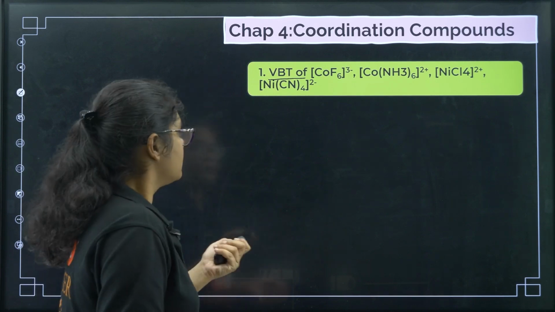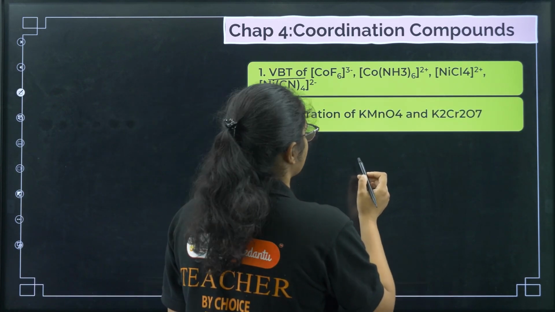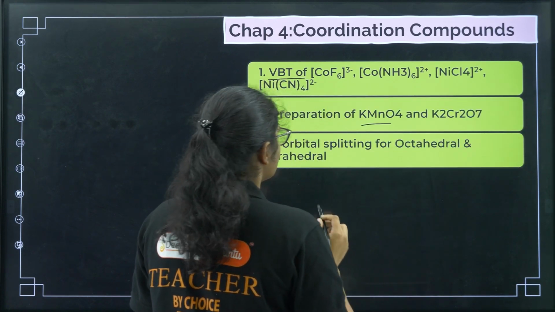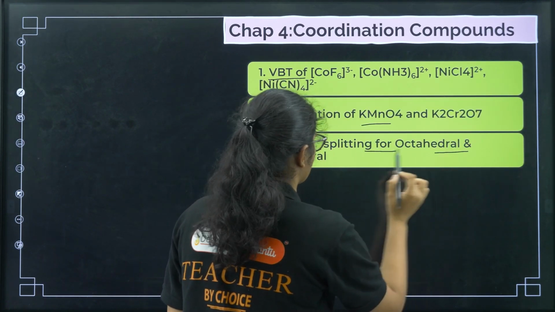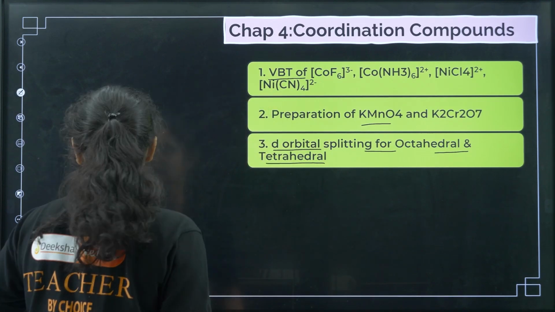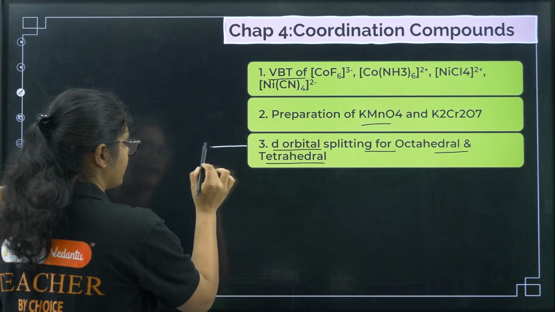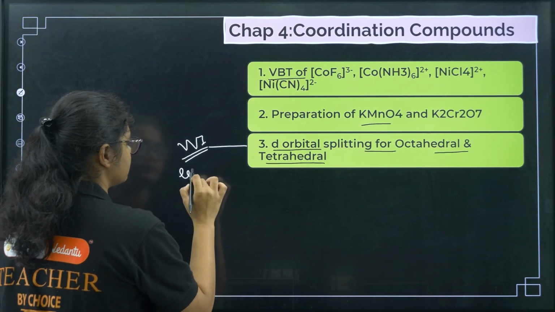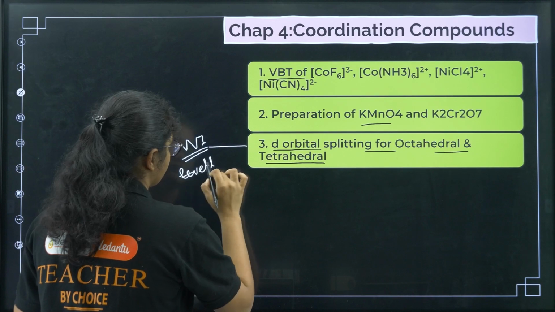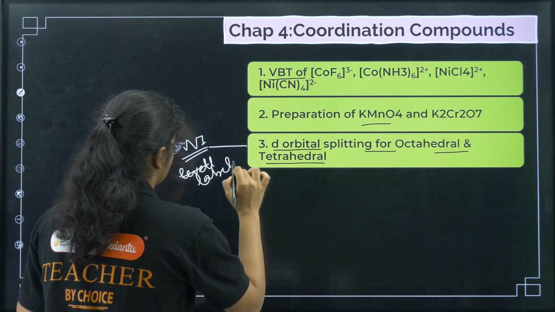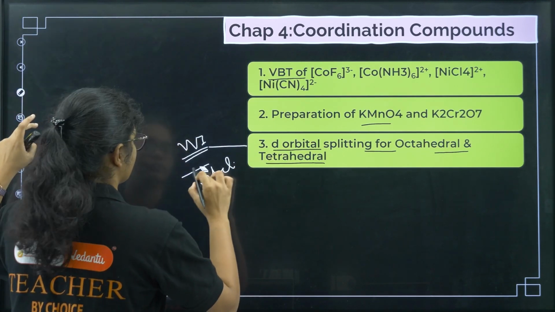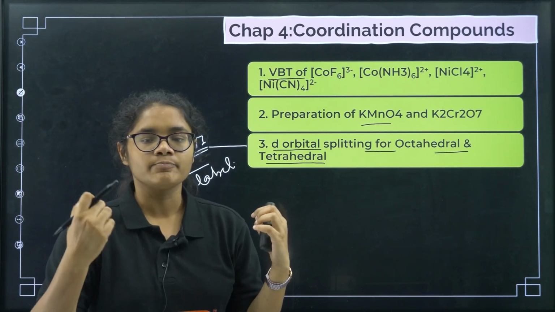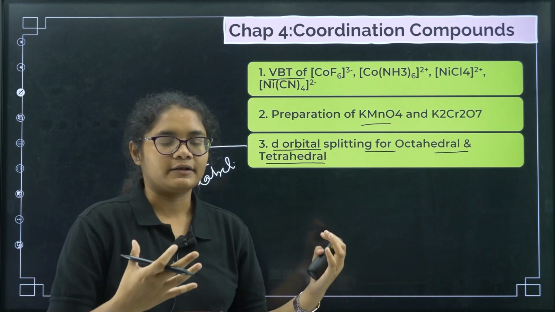Okay. Next you have this one. This is from the d and f block. Next you have d orbital splitting of octahedral and tetrahedral. This is a very important question again. You should remember all of it, with labeling, and should know what you have to label there. That should be written correctly. You should know the diagram, the labeling, and how to separate them in an octahedral field and in a tetrahedral field.